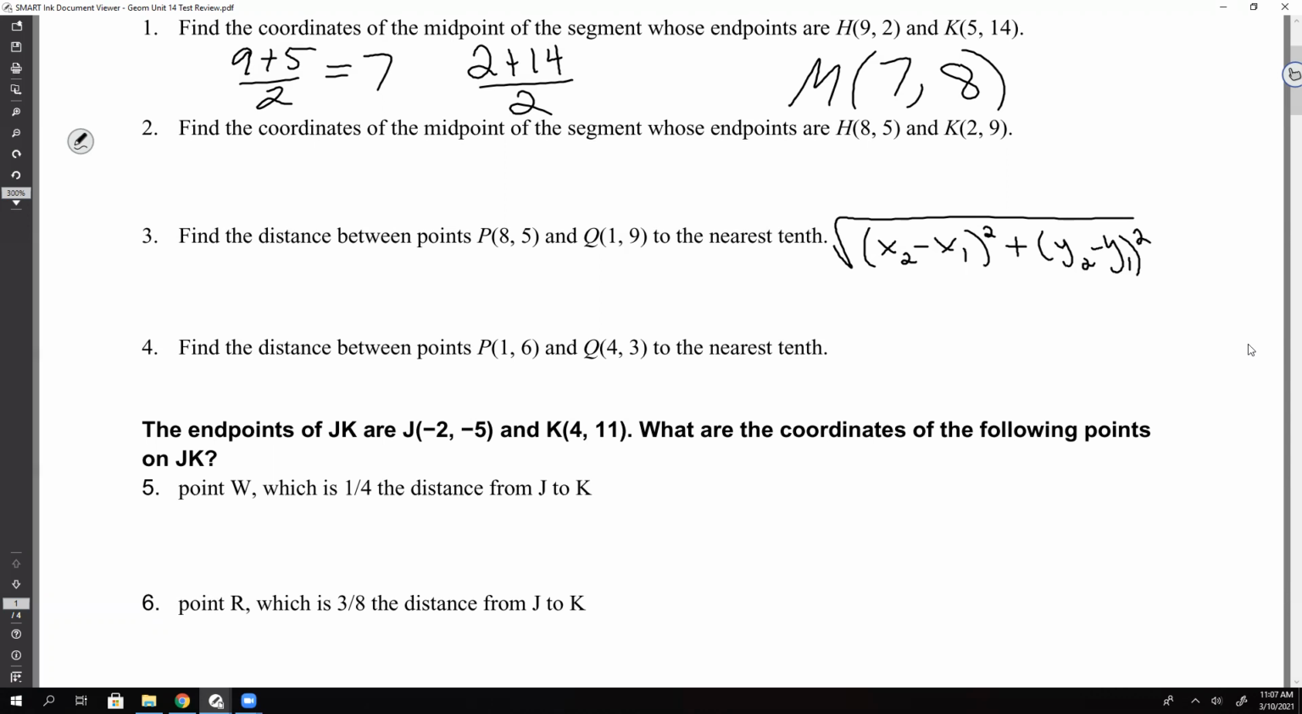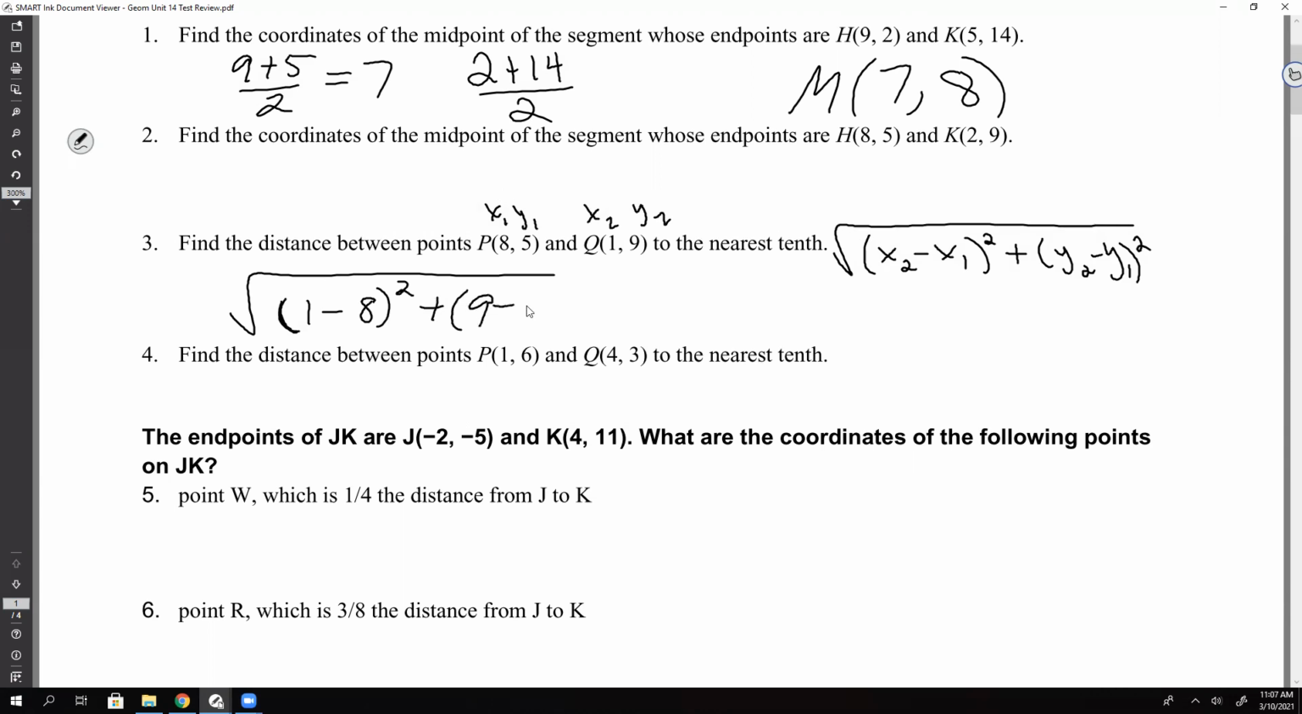Okay, so now we just have to label our 2 points. When you're just finding plain distance, it doesn't matter which one is point 1 and which one is point 2, okay? So I'm just going to label x1, y1, x2, y2, okay? Plug in. So my x2 is 1 minus my x1, which is 8. That gets squared. Now the y is 9 minus 5. Again, make sure all of that is underneath the square root.